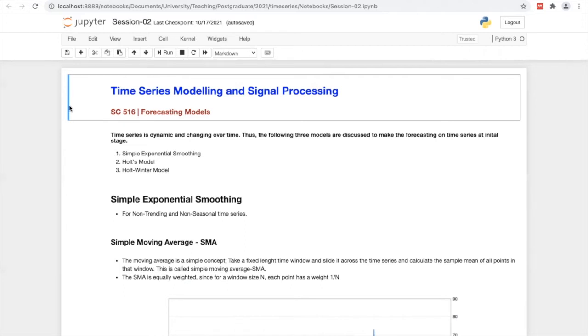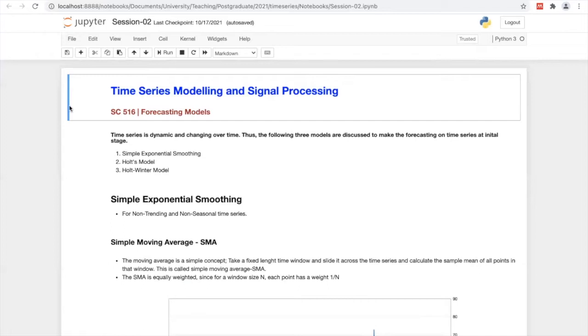Why do we need these separate models to forecast a time series? As you all know, we discussed that a time series is dynamic, which means it changes over time. That's the nature of any stochastic process.